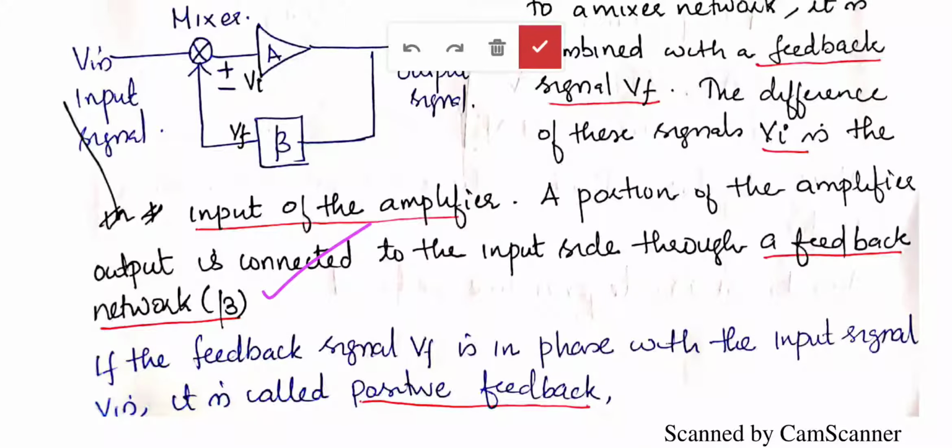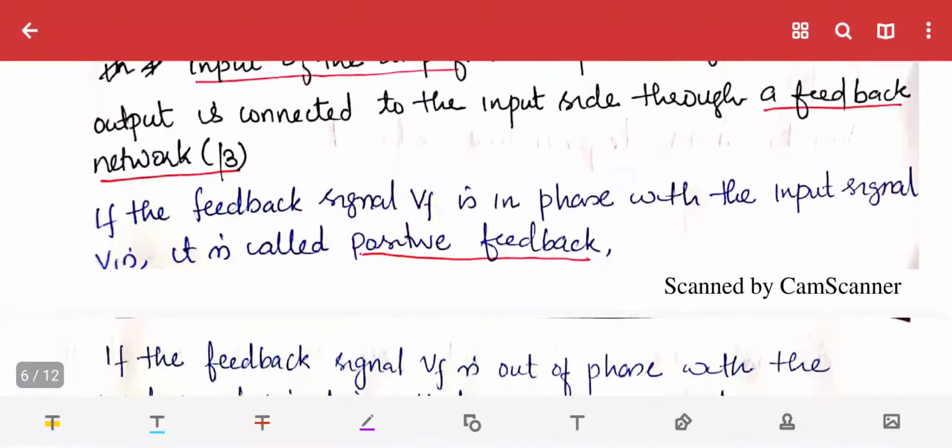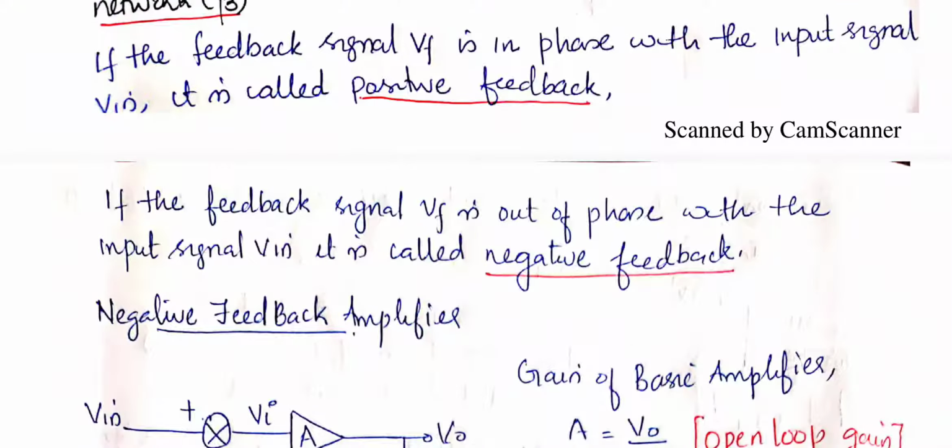As I told, if the feedback signal VF is in phase with the input signal, both having the same phase, then it is known as positive feedback. And if the feedback signal VF is out of phase with the input signal Vin, then it is known as negative feedback. Positive feedback is also known as regenerative feedback, and negative feedback is also known as degenerative feedback. Next we will see much more detail of negative feedback. What are its properties and advantages will all be discussed.